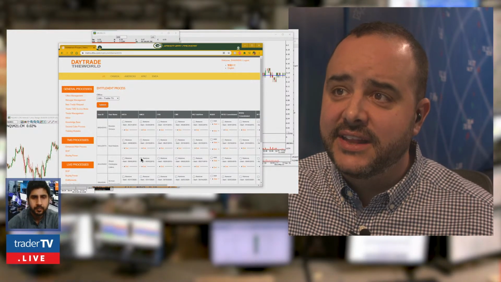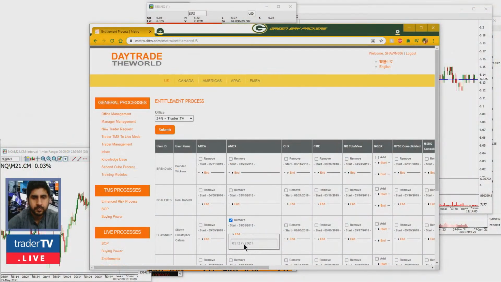So you would simply click, say remove. You could put in the dates so the charging is appropriate, remove it, and then you don't have to worry. So start on that date, end on there. You can see it was actually added to me back in 2018. So you could see everything that's here, everything that's rocking and rolling.